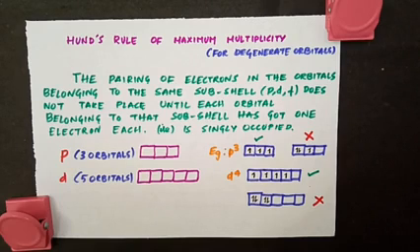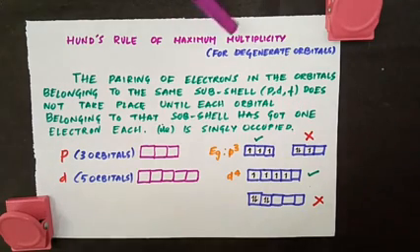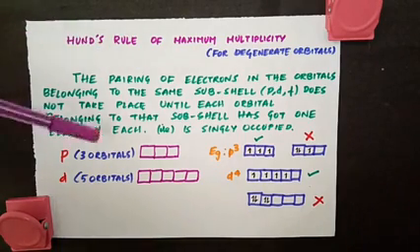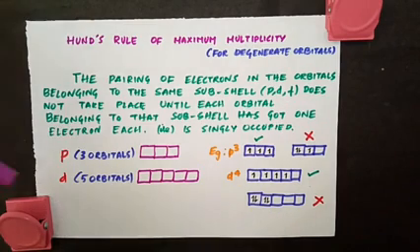Same way for the d subshell: dxy, dyz, dzx, dz square, dx square minus y square, all of them have the same energy. So we call them degenerate orbitals. In the case of s, we just have one orientation, so Hund's rule is not needed there. But look here, Hund's rule states that the pairing of electrons in the orbitals